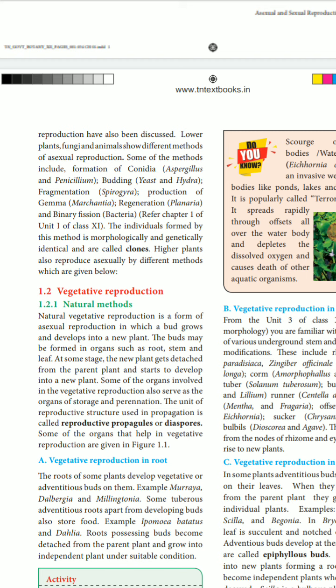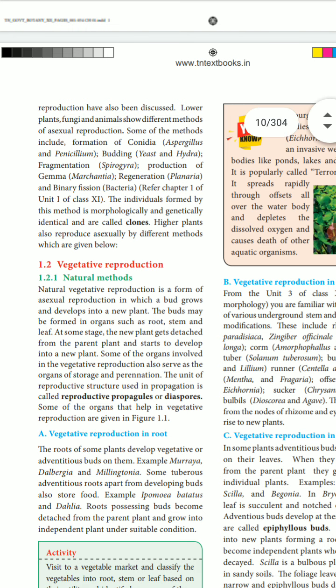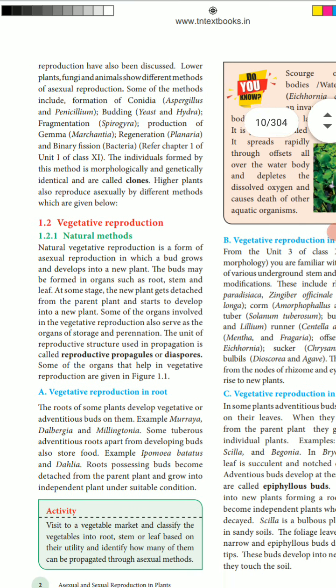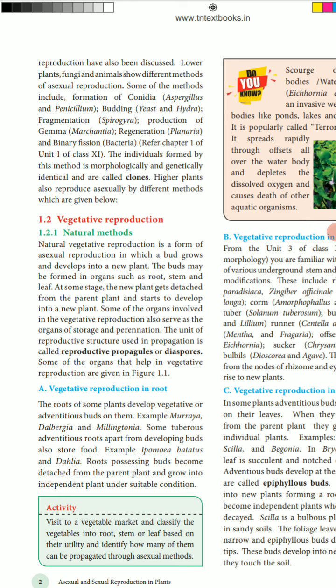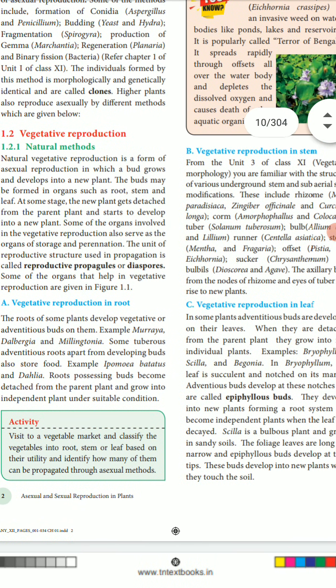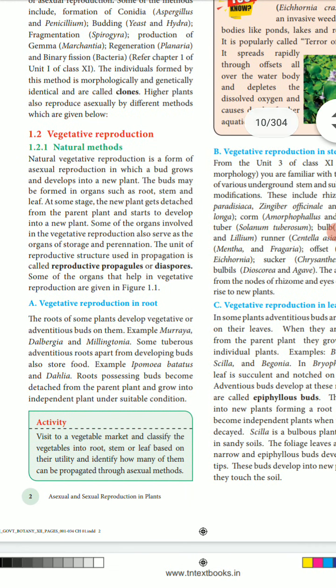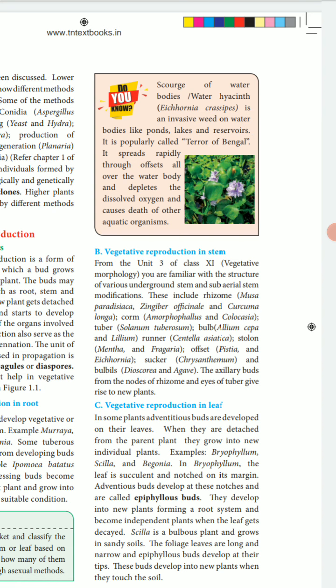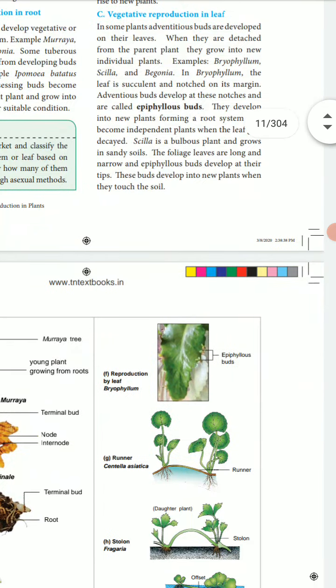In higher plants, reproduction is asexual or sexual, with different methods. Individuals formed are morphologically and genetically identical clones. Vegetative reproduction is a natural method: vegetative reproduction by the root, by the stem, and by the leaf.